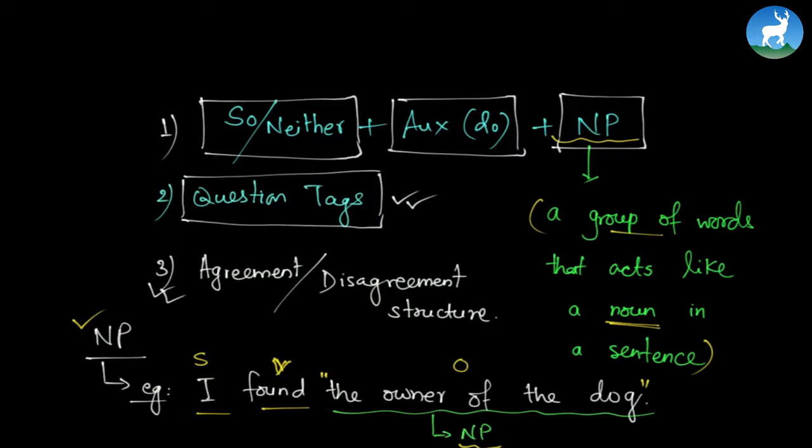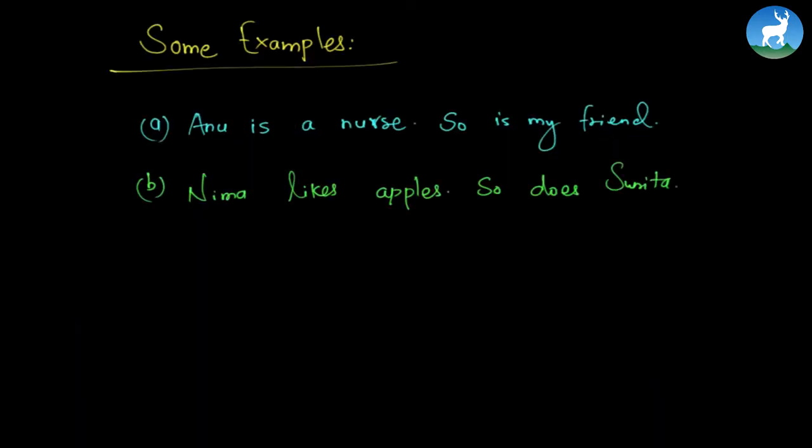Now, let's look at some examples. Let's first look at these two structures. Anu is a nurse. So is my friend. We have a "so," then "is," the auxiliary verb, and finally "my friend," which is a noun phrase. It is a noun phrase. Alright, Anu is a nurse, so is my friend.